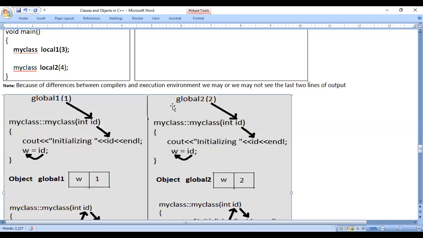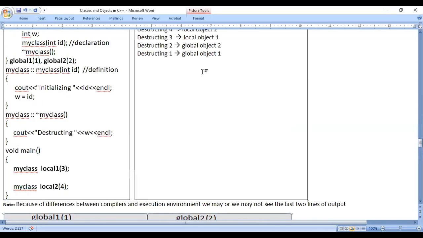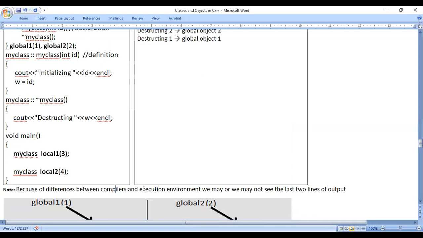We will come across a doubt, that is whether it will execute in the reverse order correctly or not. If that is the question, the last two lines may not display because of the differences in compilers and execution environment. Execution environment means it can be dependent on operating system, processor speed, RAM.